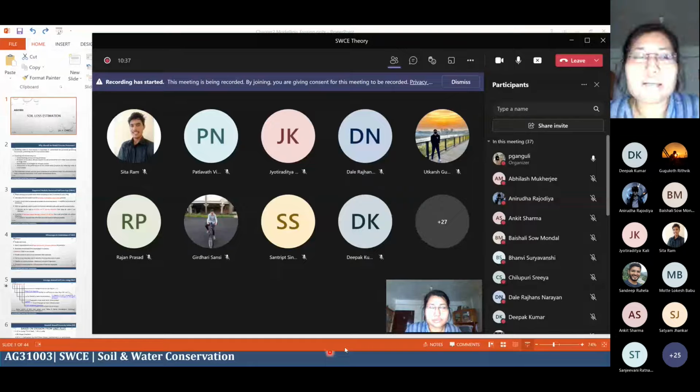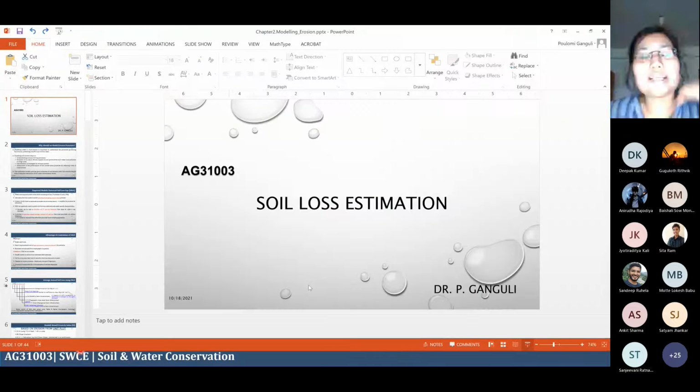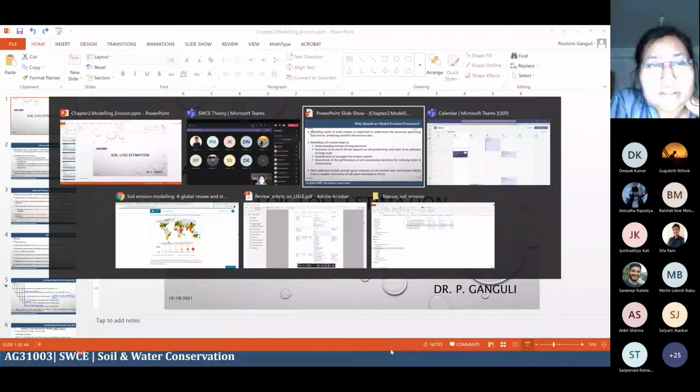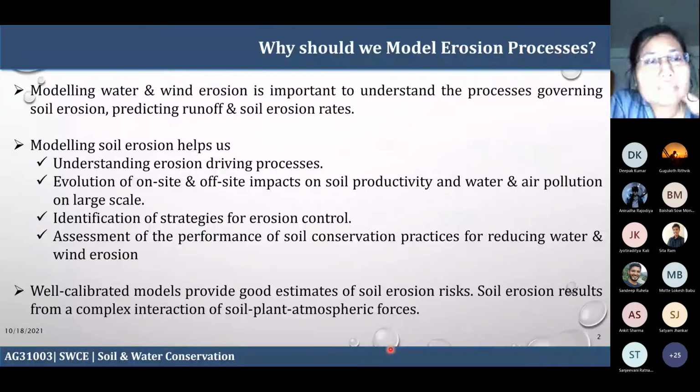So can anyone say how the wind affects the erosion? More the wind speed, more will be the erosion. Yeah, more the wind speed, more is the erosion. It is generally proportional to the square of the wind velocity. Wind erosion is proportional to a square, or in some places up to the 6th power. Different studies have shown different results depending upon the area. As I told, there are empirical equations that exist, applicable for that particular area.